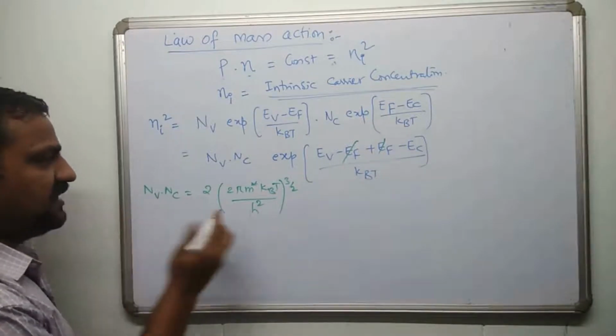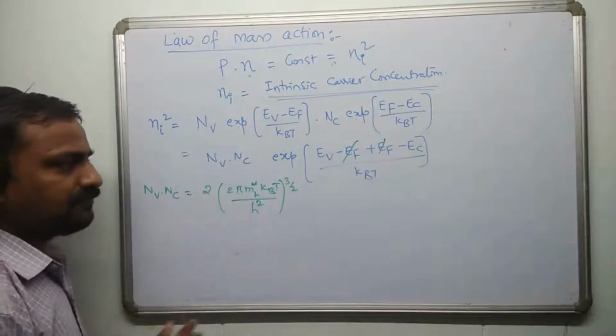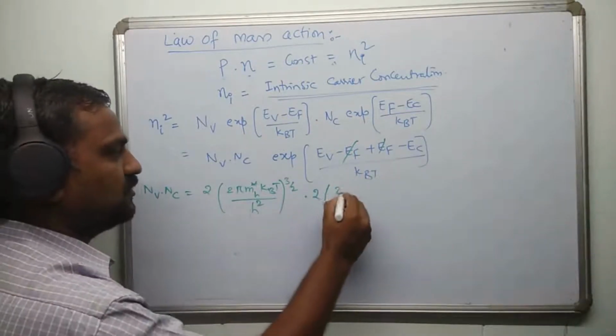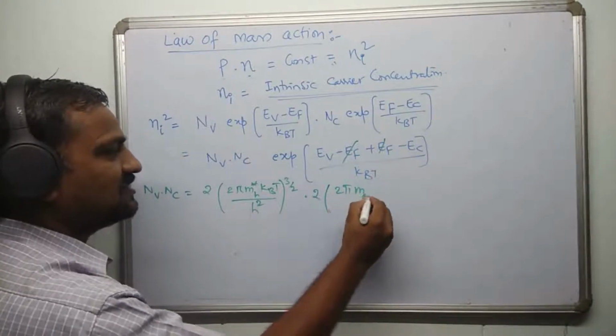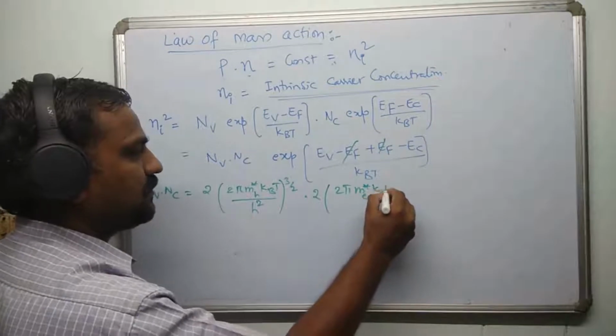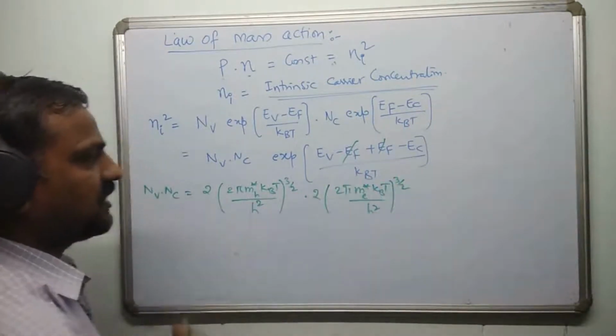Here, when you write V, it is going to be the effective mass of the hole, valence band hole. And if you want to write the same thing for the conduction band, it is the same, 2 into (2 pi mE star kBT) whole divided by h square whole power 3 by 2, because we are talking about electrons in the conduction band. So this is the product, right?